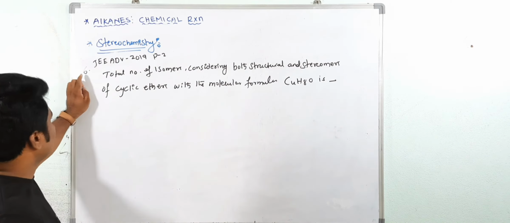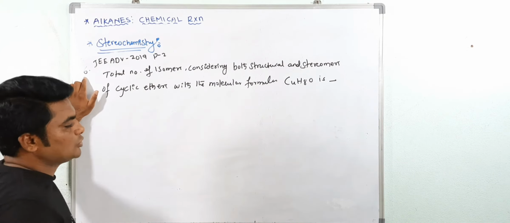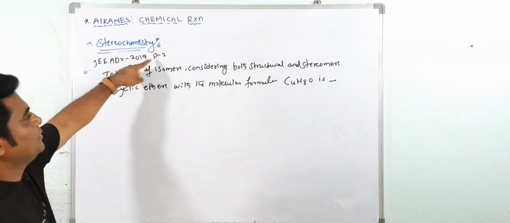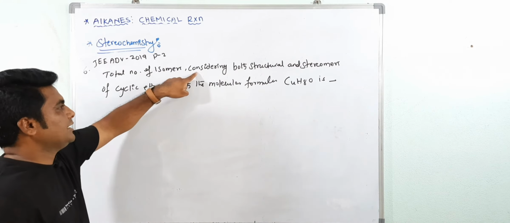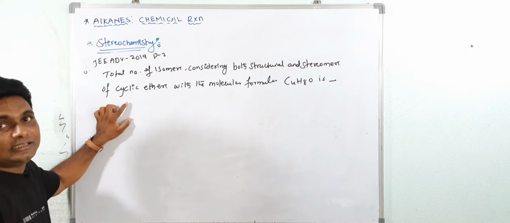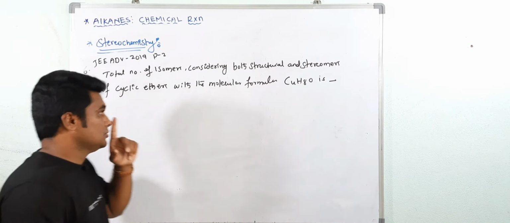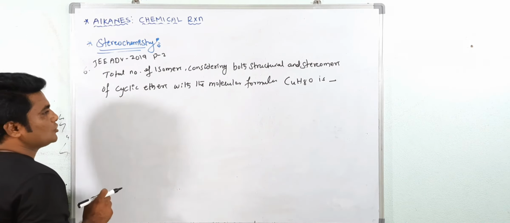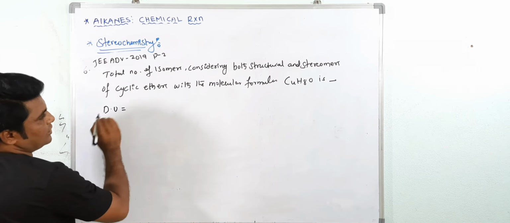Okay, now see question number 6. It is not a chlorination reaction, but this also involves counting stereoisomers. This is a JEE Advanced 2019 Paper 2 question. Find the total number of isomers, considering both structural and stereoisomers, of cyclic ethers with the molecular formula C4H8O. We have to consider cyclic ethers. First you have to calculate the degree of unsaturation.